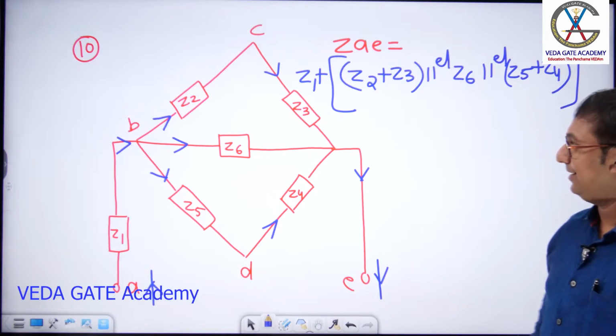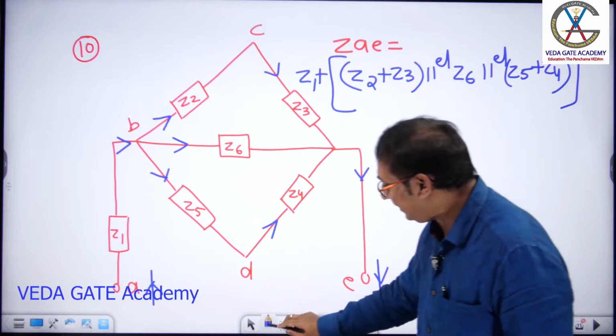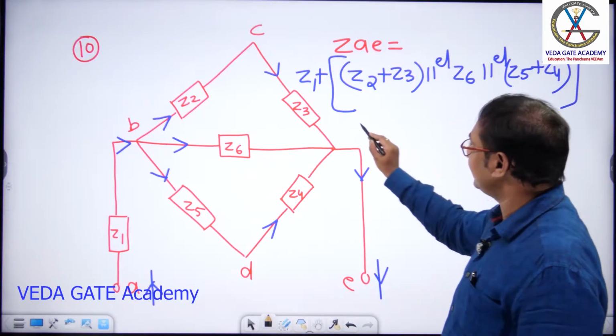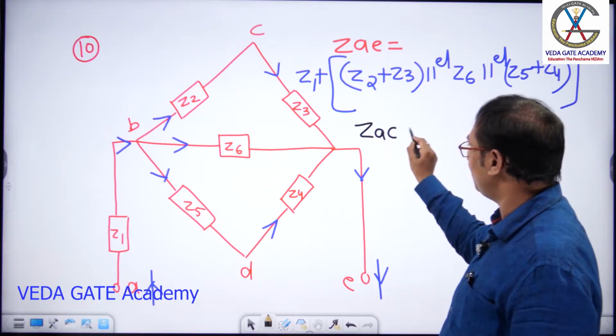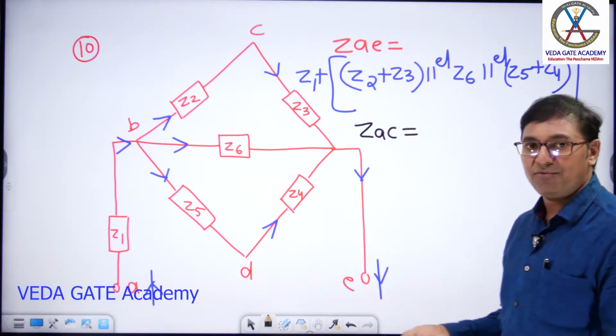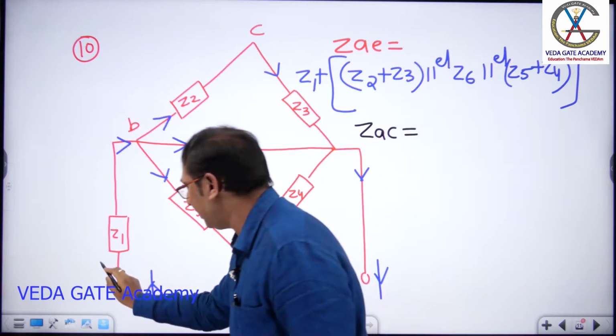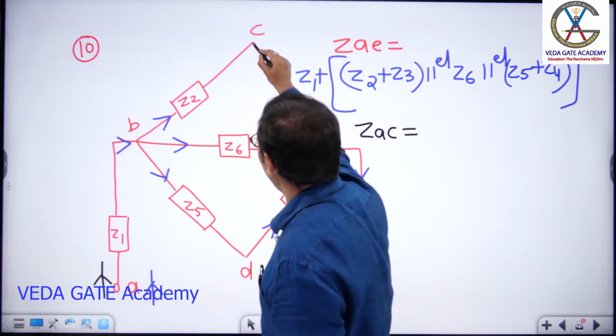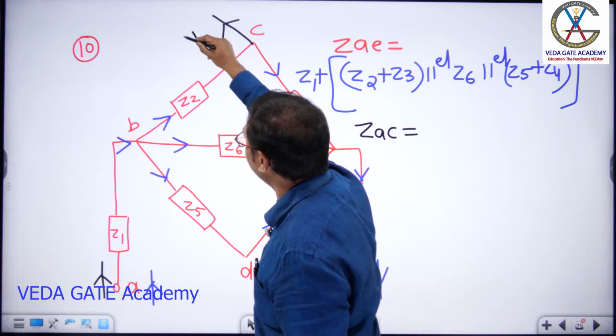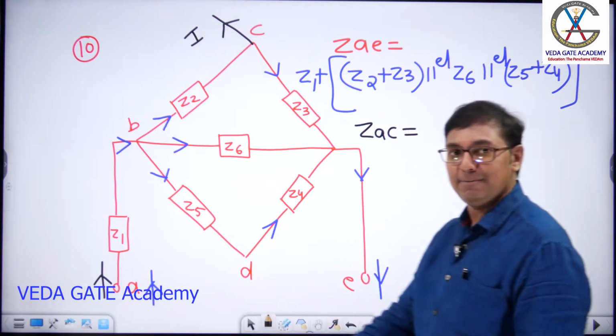Clear? Right. Next question. It is a bit interesting question, sir. If you ask ZAC, it is a bit interesting question. Current has to enter from A. Current has to come out from C.